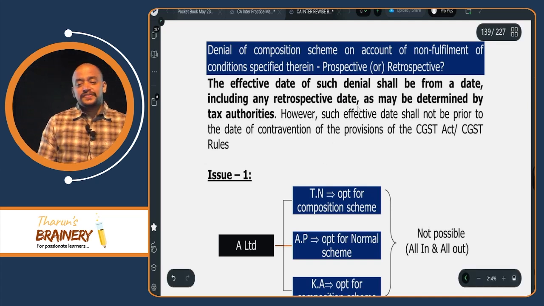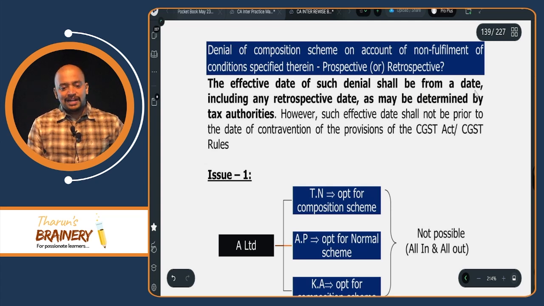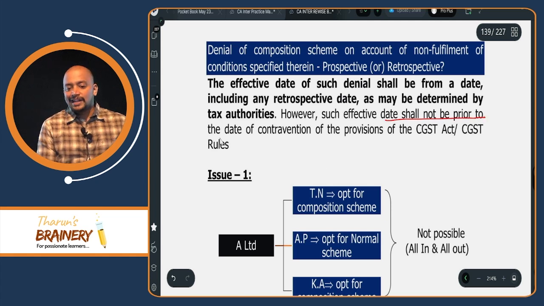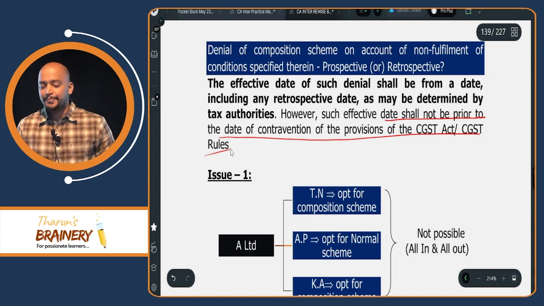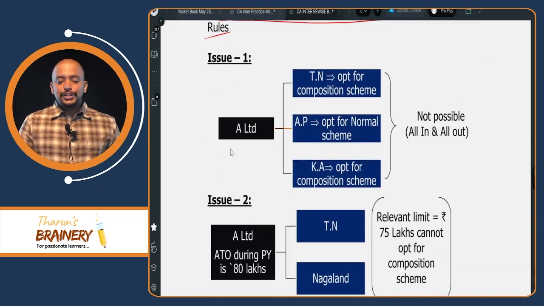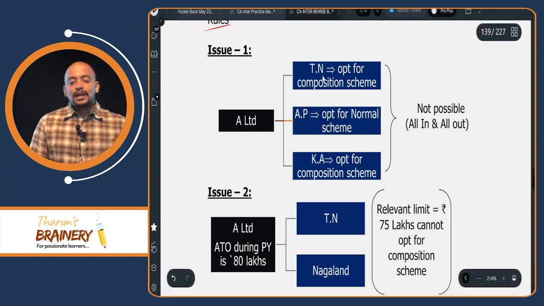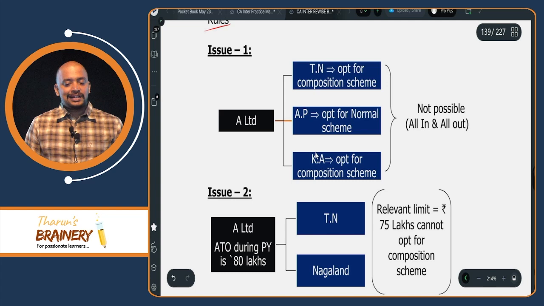The effective date of such denial shall be from a date including any retrospective date as may be determined by the tax authorities. However, such effective date shall not be prior to the date of contravention of the provisions of the Act or rules.